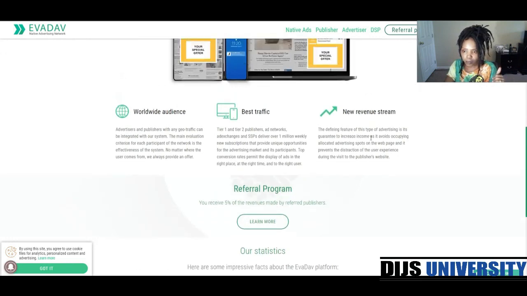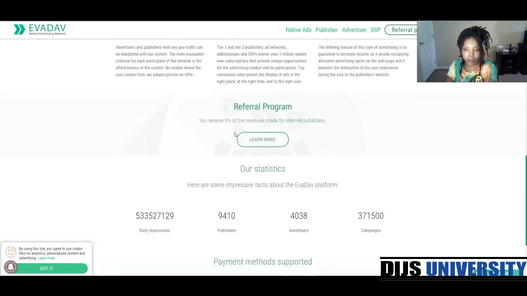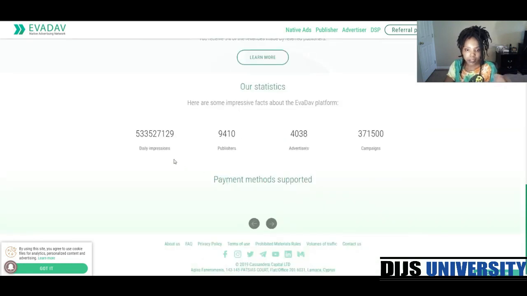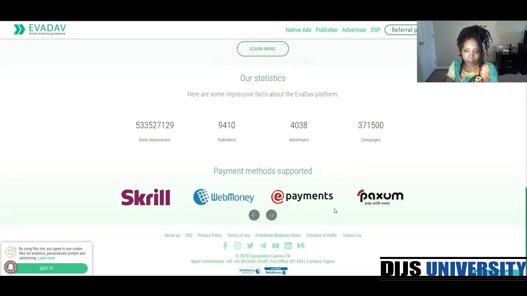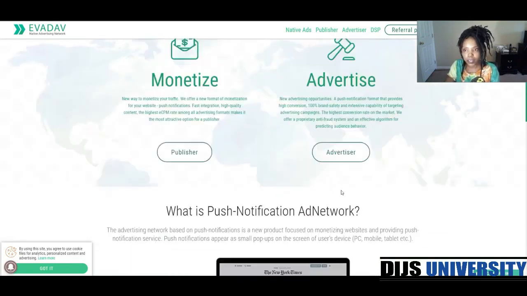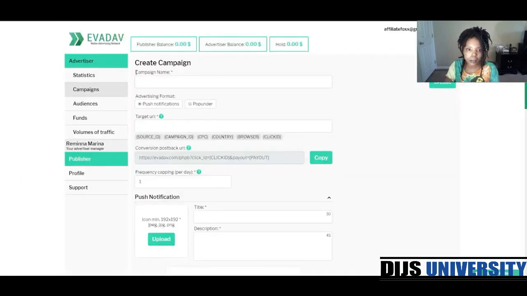What's this mean? What does this mean? Okay, and a decent referral program. So these would be how many advertisers they're working with, how many campaigns they're running, and all of their payment methods. All right, so let's see what it takes to create a campaign.